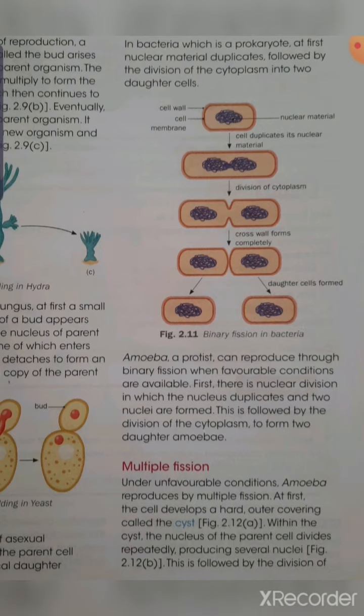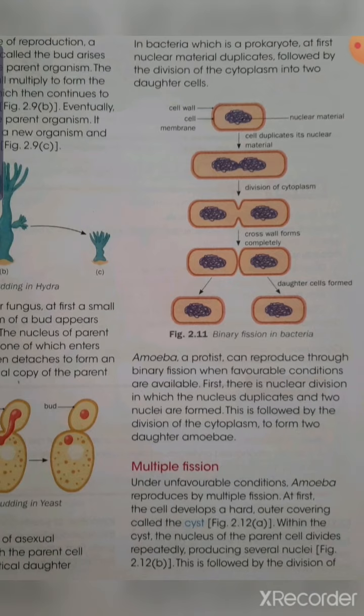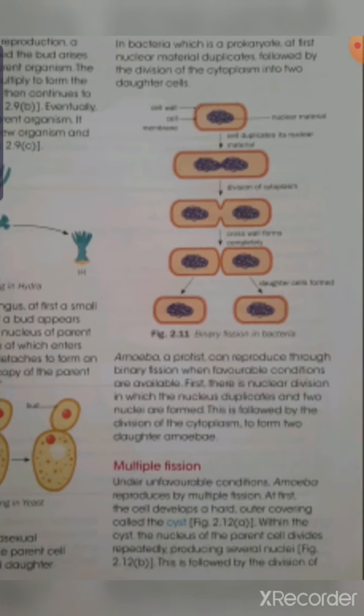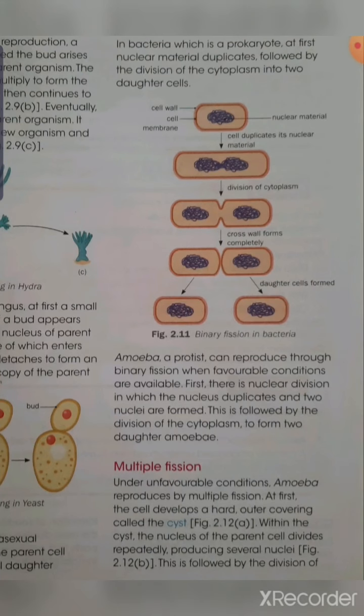Within the cyst the nucleus of the parent cell will divide not just once but repeatedly, so that from one nucleus many nuclei form. Suppose from one nucleus 10 nuclei form. Each nucleus is surrounded by cytoplasm, and each cell will act as a new amoeba cell. That is multiple fission, where from one single cell many new daughter cells form.